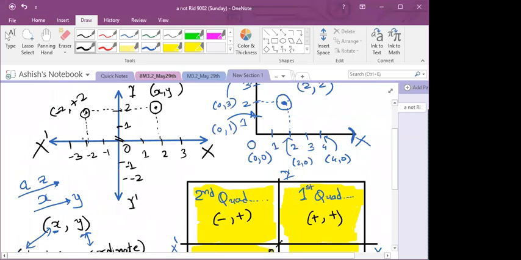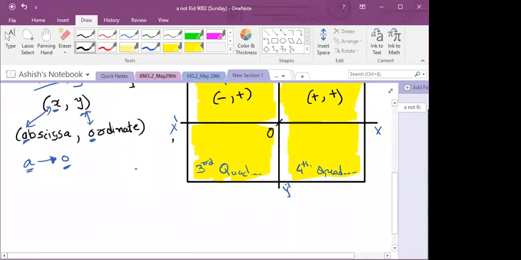So if in the third quadrant I am taking any point, suppose I am taking this point for convenience, here my x coordinate will be -2, y coordinate will be -2. So the sign of a point in the third quadrant will be minus comma minus. Okay.